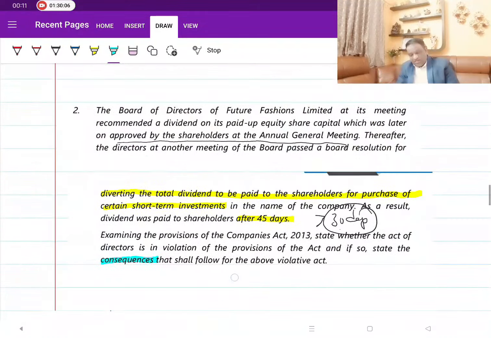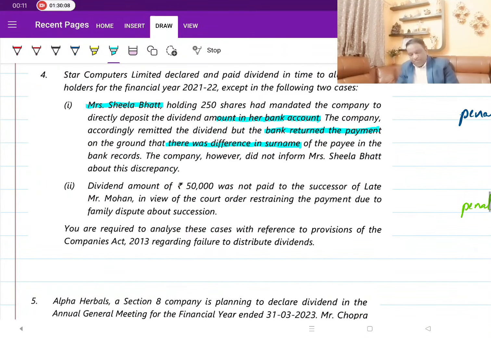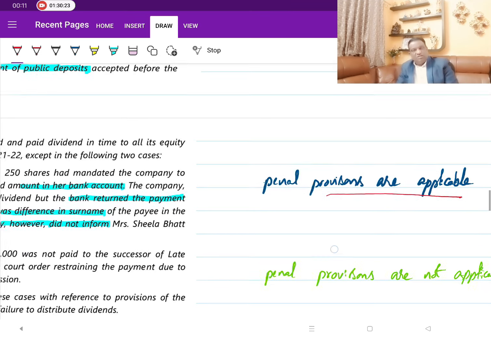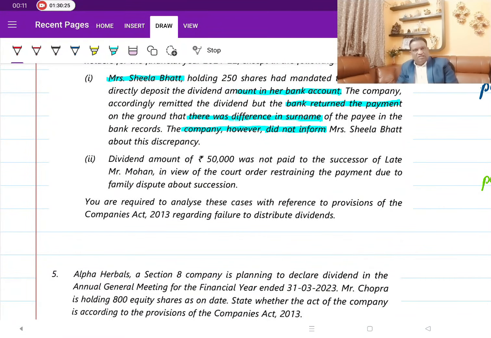Let's look at it. Yeah, it's here. The company, however, did not inform. So when the company is not informing, what is the solution? Then penalties are applicable. That's all. You didn't inform, therefore penalties are applicable. That is what you are supposed to write. So they can't take the benefit of exemption, for one simple reason: they did not inform. Otherwise, this is not the company's fault, but this is the company's fault.